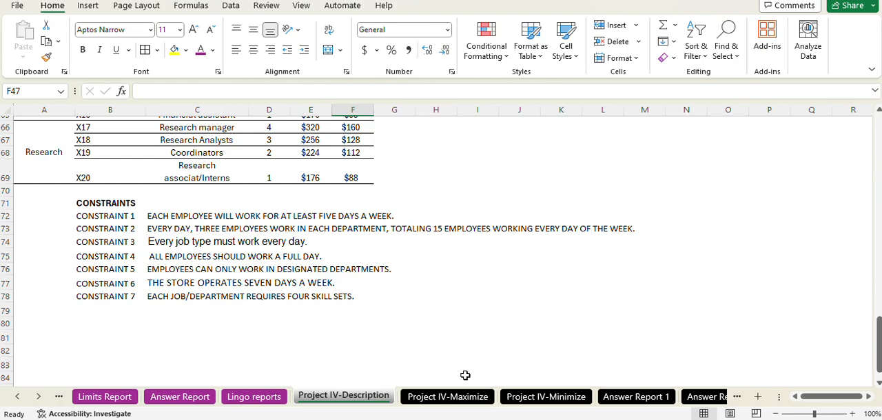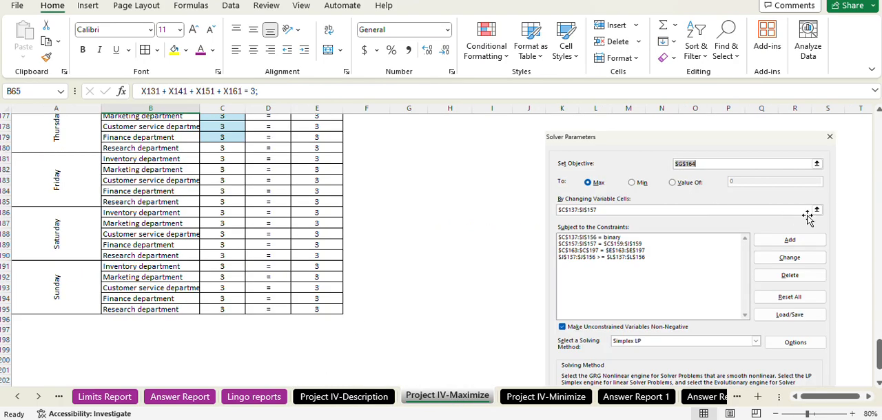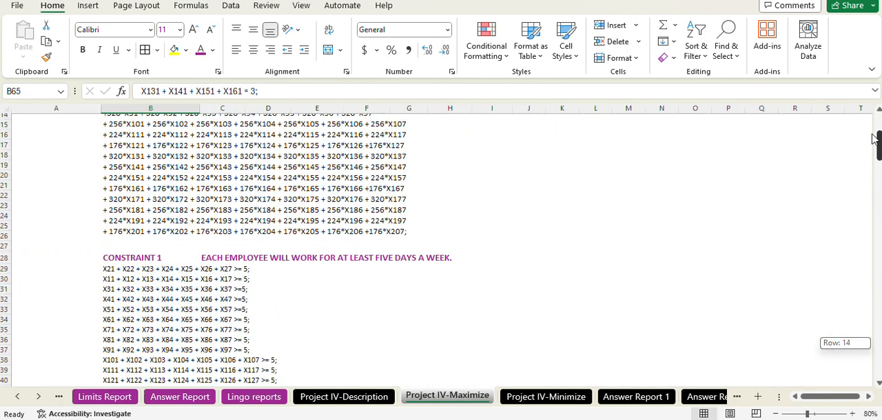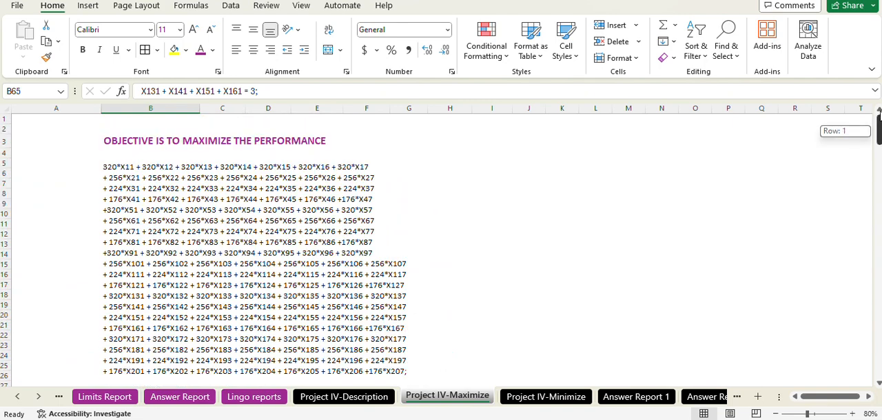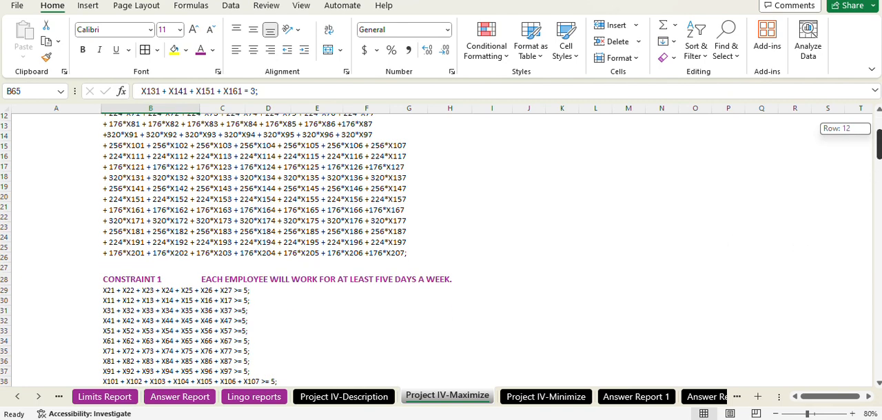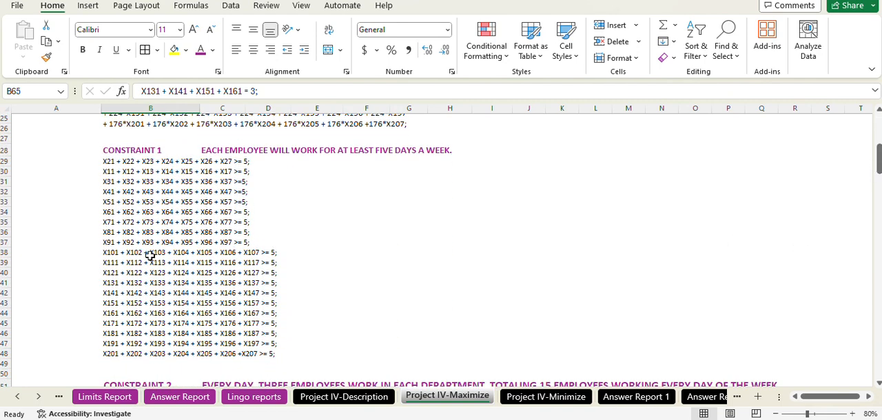So let's begin with our maximization problem. For maximizing, this is our objective function. And these are our constraints. For the first constraint, it is each employee will work for at least 5 days a week. So we have given here greater than or equal to 5 for each of the constraints, for all 20 employees, you can see here.